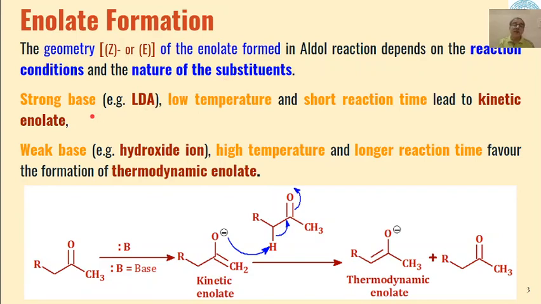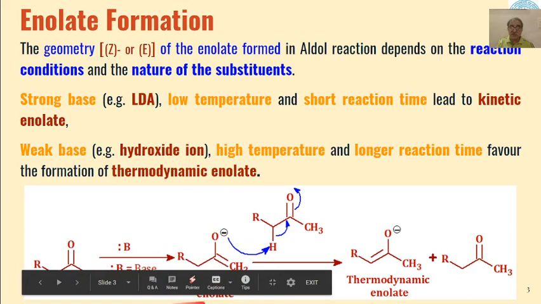For example, if we will use strong bases like lithium diisopropylamide at low temperature and reaction time is shorter, then we will get a kinetic enolate of this type.